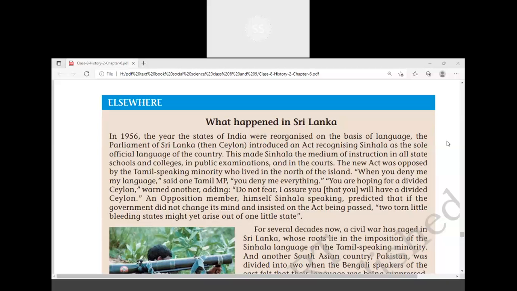Okay, so this is about that particular chapter, India after independence. If you have any doubt, you can ask. Sir, I have a doubt. Please. Sir, in Jammu and Kashmir, Raja Hari Singh was there, and the majority of the population of Jammu and Kashmir at the time of freedom was Muslim. As you have told, he signed a treaty that he will join India, he will be united with us. So why is Pakistan again trying to take Kashmir from India, sir? Pakistan did not accept that as the rule.